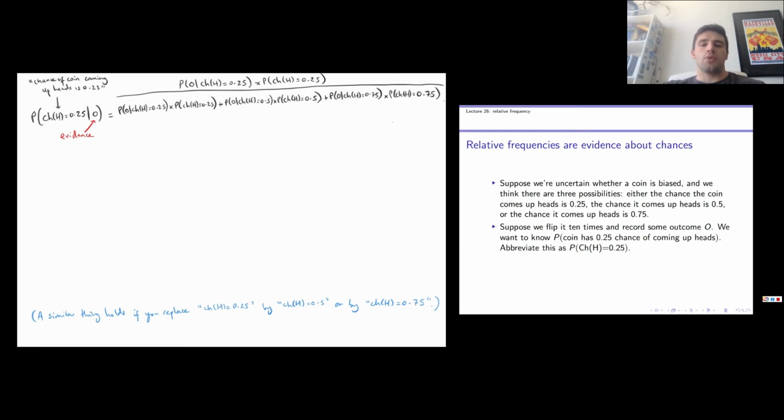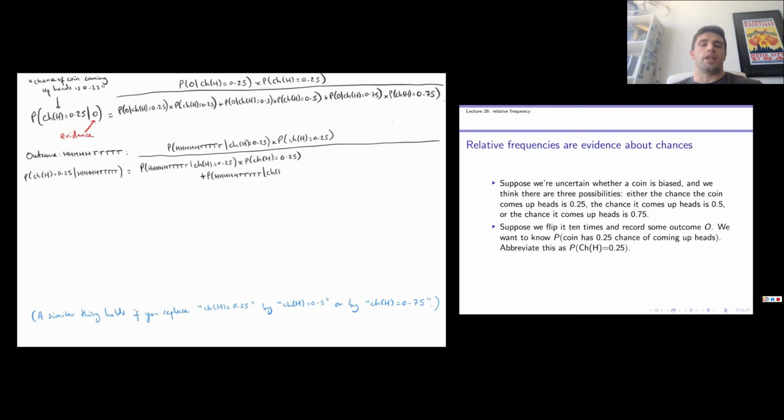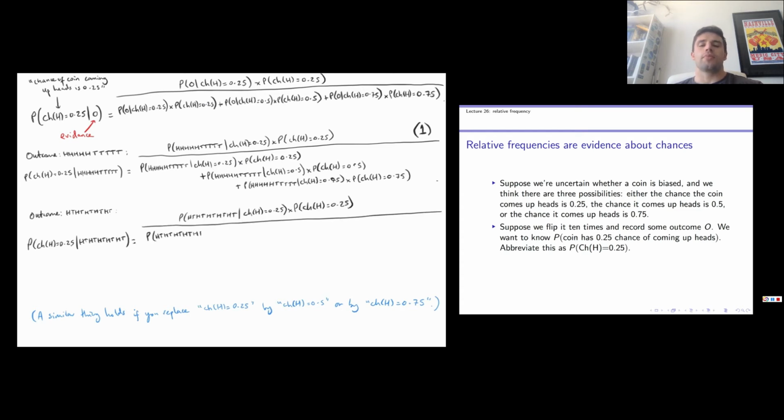For example, if the outcome is heads for the first 5 flips and tails for the next 5 flips, then what we've written above reads like this. So all I've done here is written the actual outcome in instead of the word outcome, and let's call this equation 1. But let's say we flip the coin again 10 times and it comes up heads, tails, heads, tails, heads, tails, heads, tails, heads, tails. Then if we write that in for the outcome, Bayes' theorem tells us this.